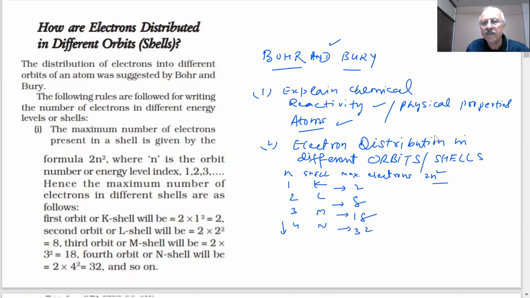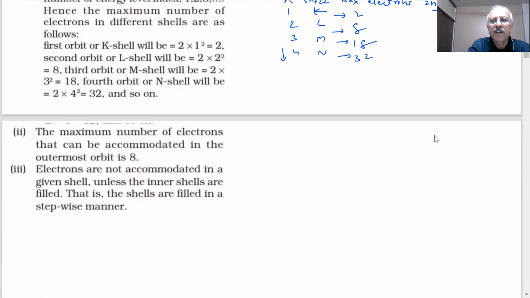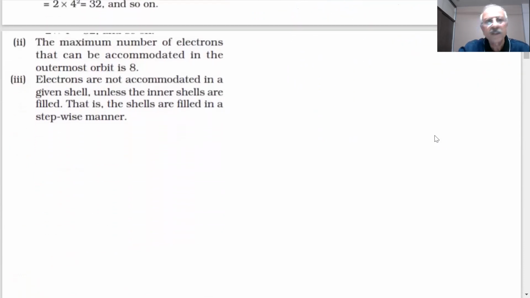At the same time, students, they also proposed another important thing: the maximum number of electrons that can be accommodated in the outermost orbit. This is important for chemistry students, how elements will combine, whether they will combine or not, or what is the valency of the element, the combining capacity of the element. Therefore, they gave an idea of the outermost orbit. What do you mean by outermost orbit?